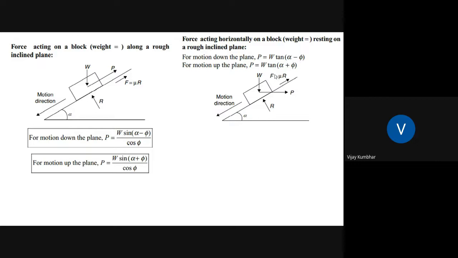Okay. Again, force acting horizontally on a block resting on the rough inclined plane. You can observe, for motion down the plane P is equal to W tan alpha minus phi, and for motion up the plane P is equal to W tan alpha plus phi.